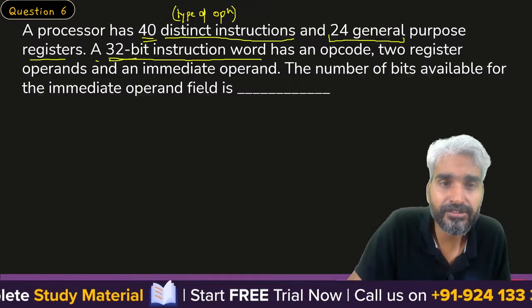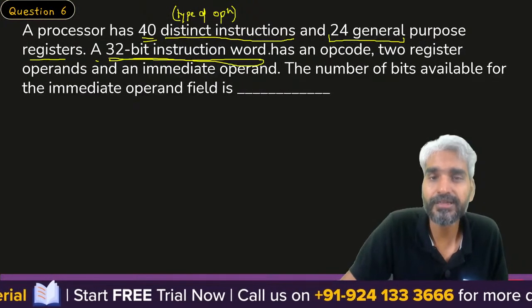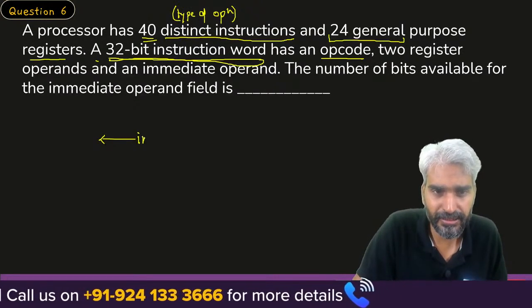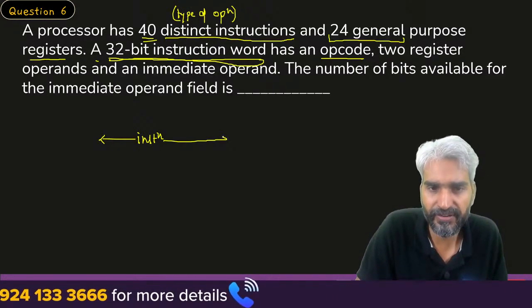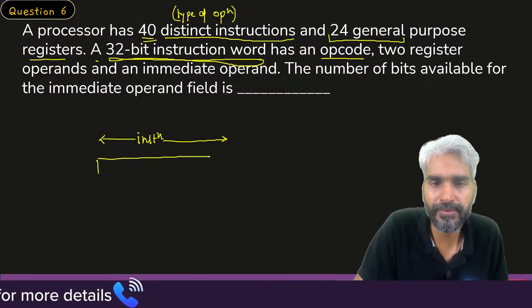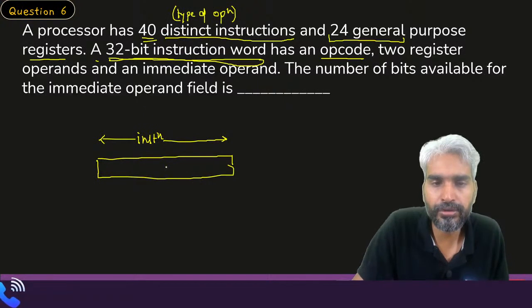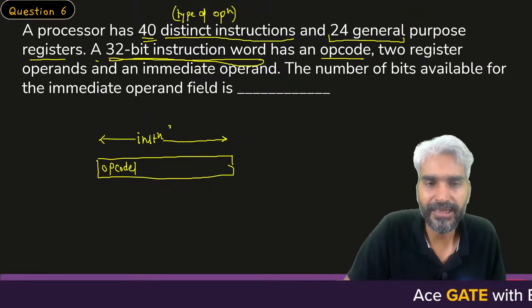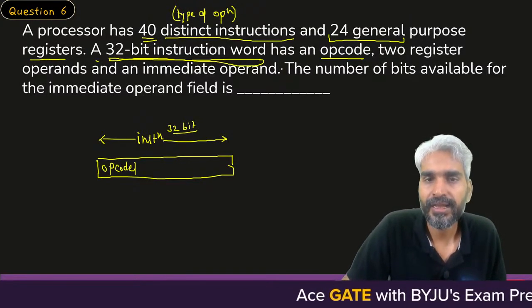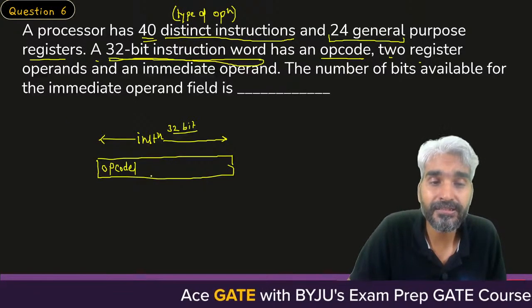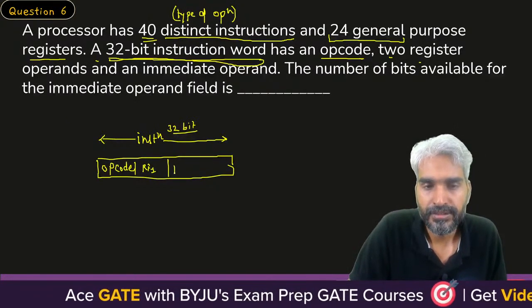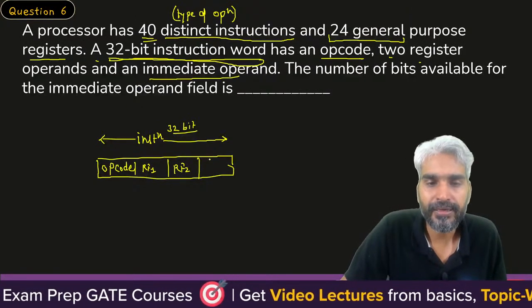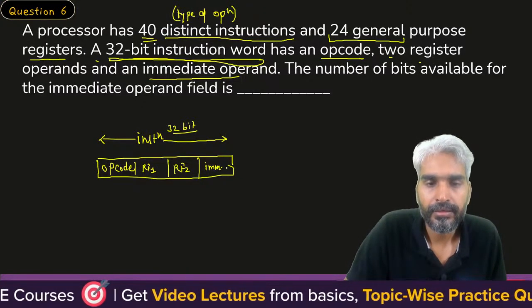So a 32-bit instruction word, that is a one word instruction, has an opcode, 2 register operands, register field 1, register field 2, and an immediate operand.